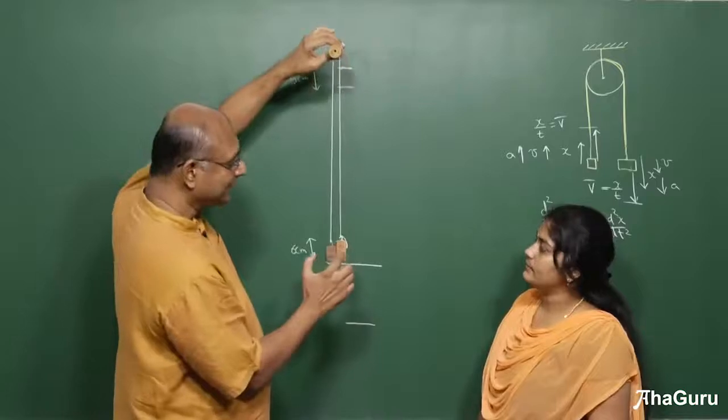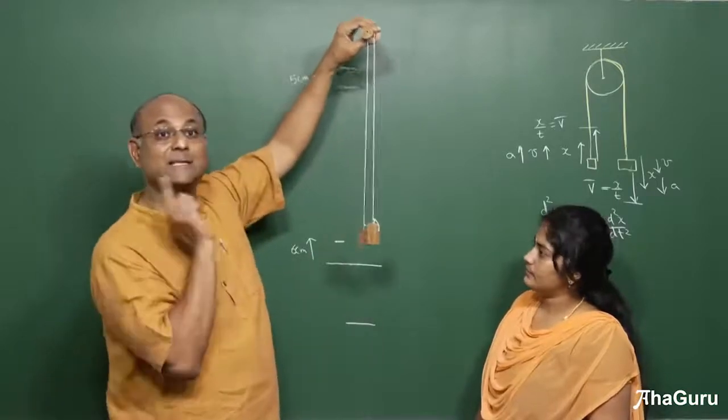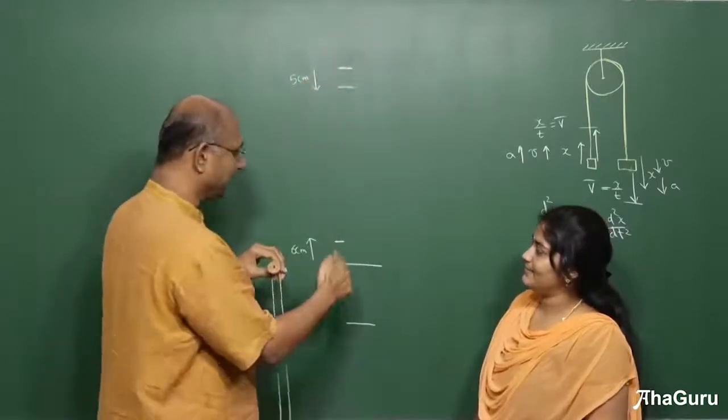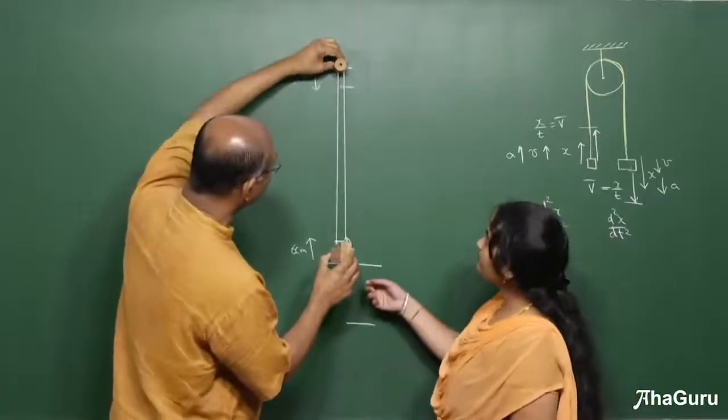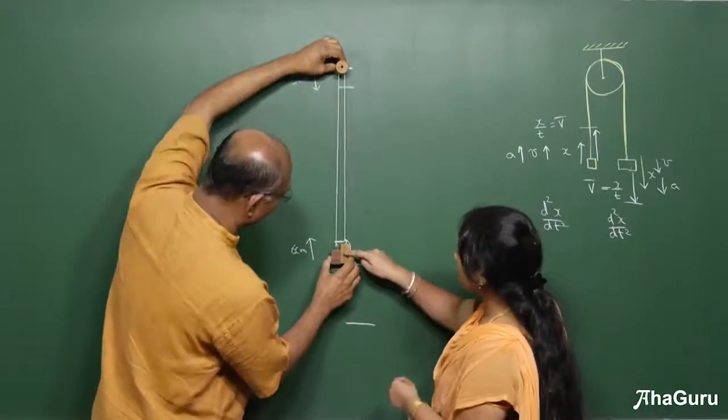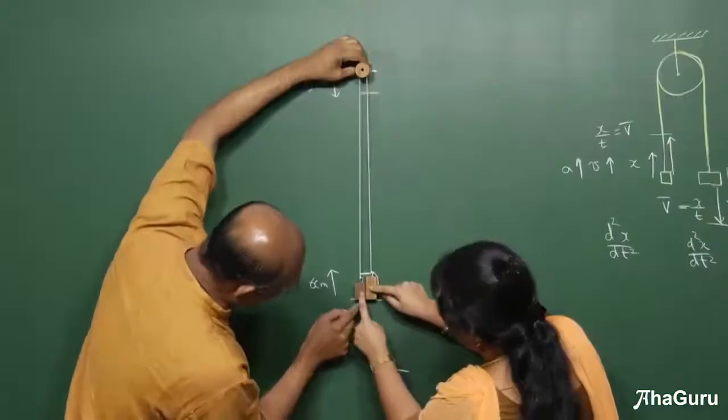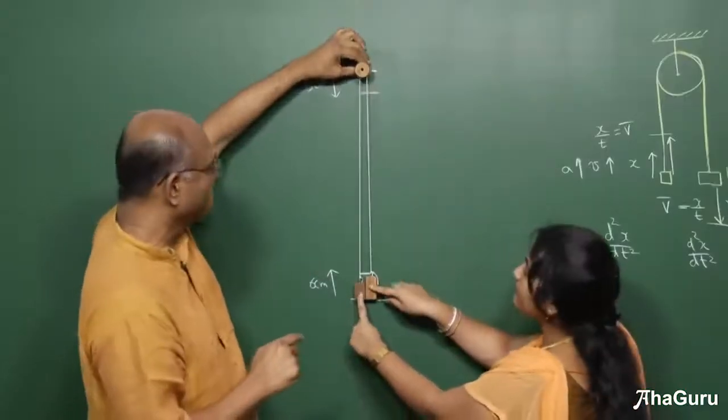And what I am going to claim is that this fellow is going to go down by 16 centimeters. 2 times 5 plus 6. Let us see whether that really works. So I am going to place this pulley there, and Madhu, can you hold this? So both of these should be exactly at that line, so you can see it, right?